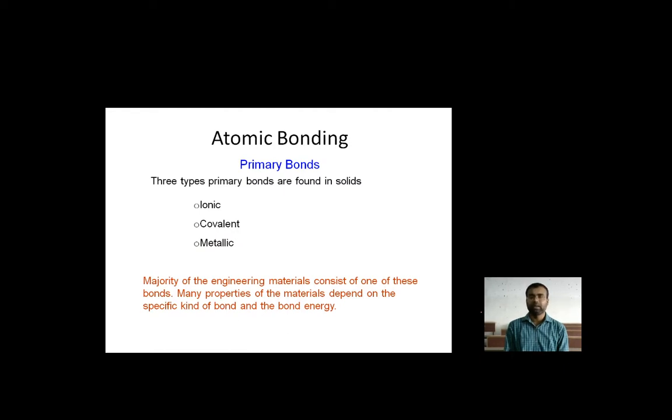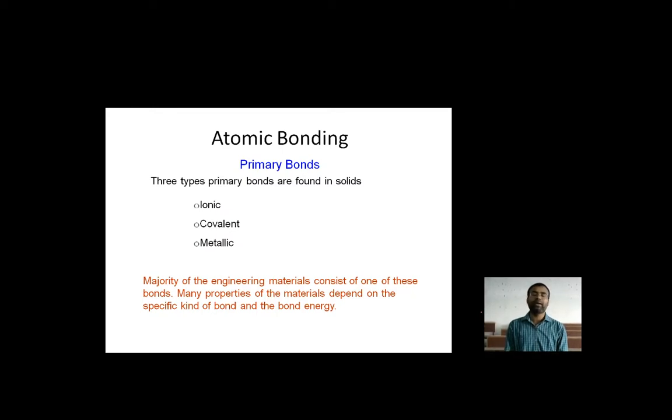Obviously, as we are discussing, the atoms play a very vital role, and their bonding also plays a very crucial role to build a new material or to improve an existing material.